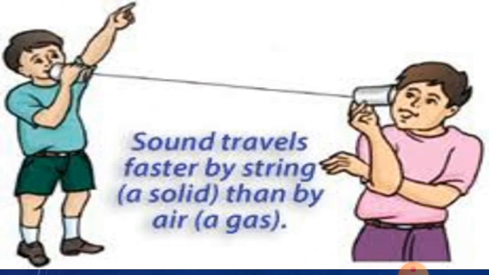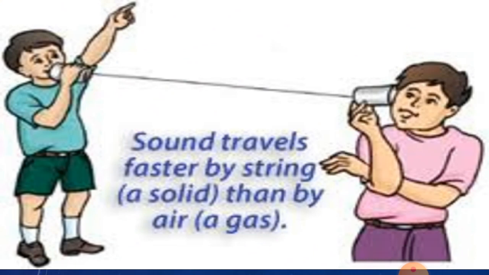Now there is another activity given to you here. In this activity we are going to make a toy telephone. We can make it this way. Take two open tin cans, each having a small hole at the center of its bottom. Also take about 20 meters of thick thread. Pass one end of the thread into the hole of one tin can and hold it inside the can by tying it to a pin. Similarly, pass the other end of the thread into the hole of the second tin can and tie it to another pin.